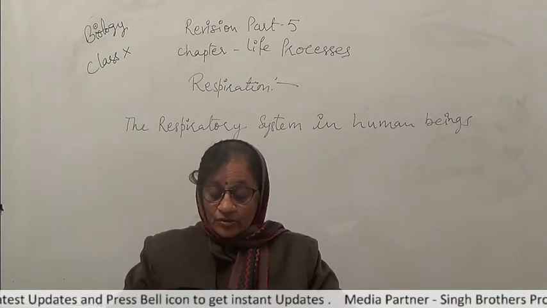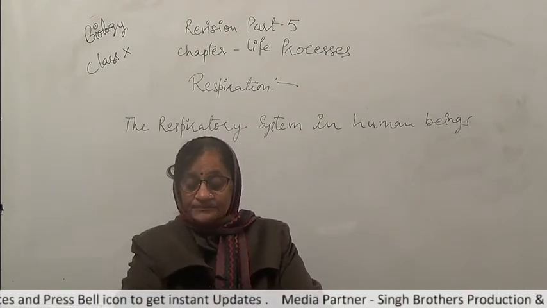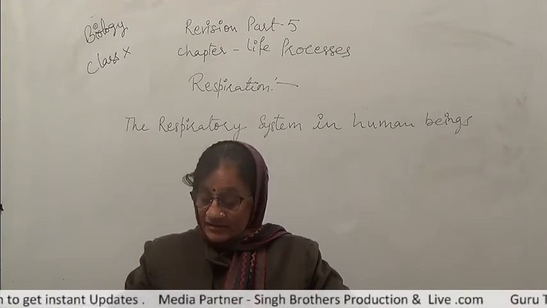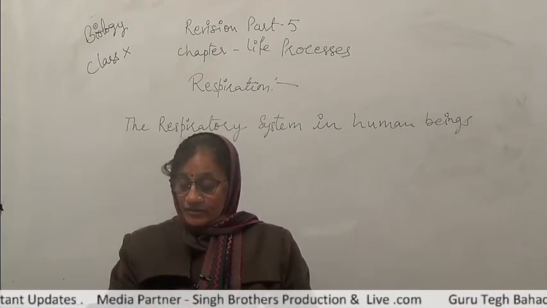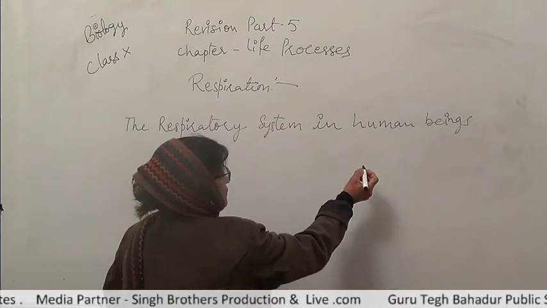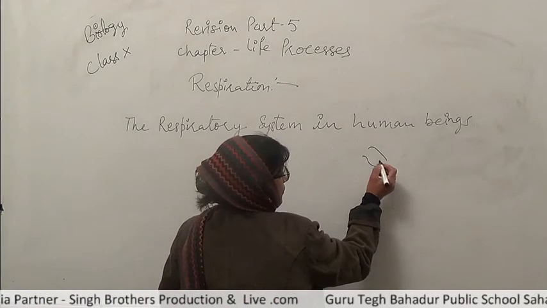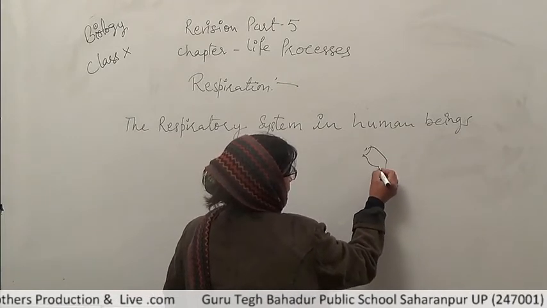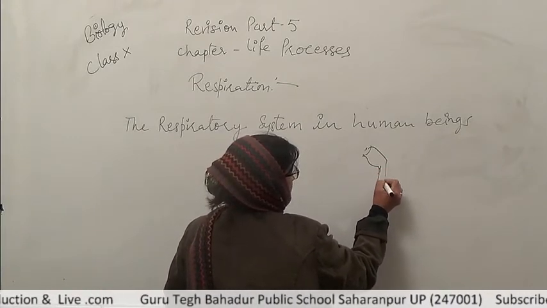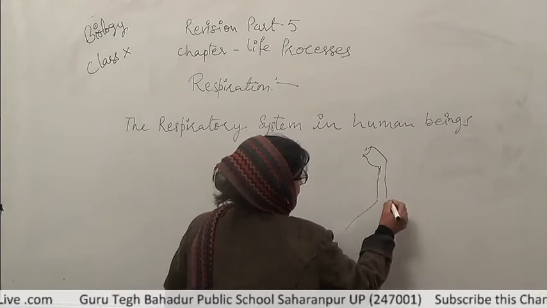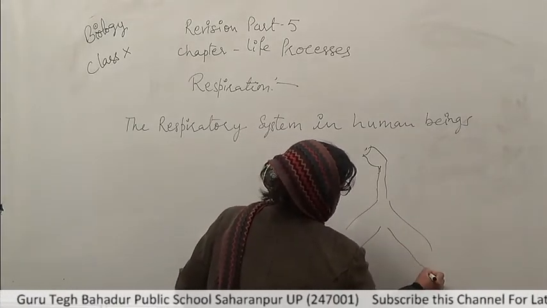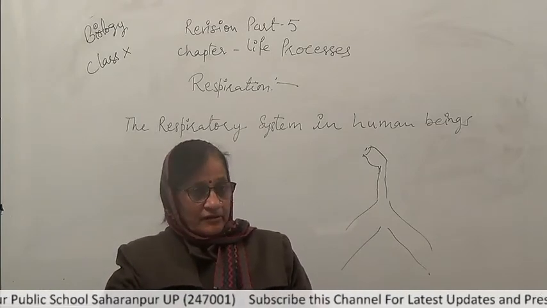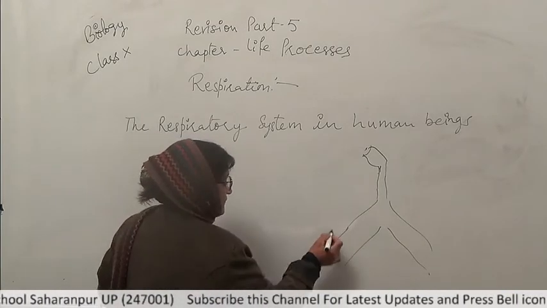Now, from the nose or nasal cavity, the air passes through the pharynx or throat cavity. In this diagram, this is the area where the nose is present. Then here the pharynx is present, and then this is the structure that is responsible for taking the air up to the lungs.